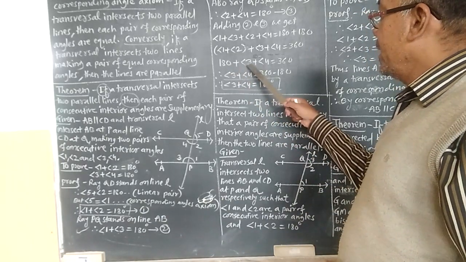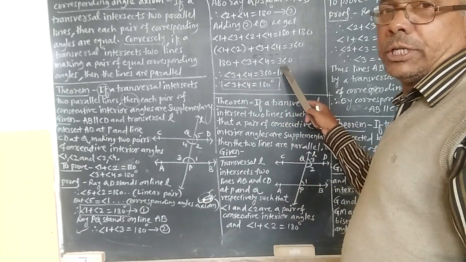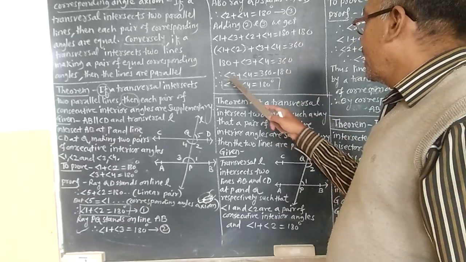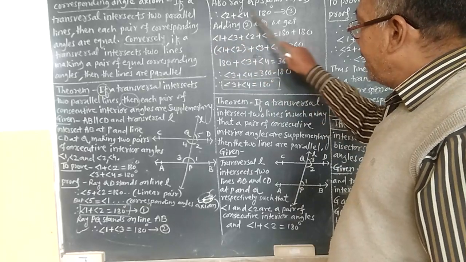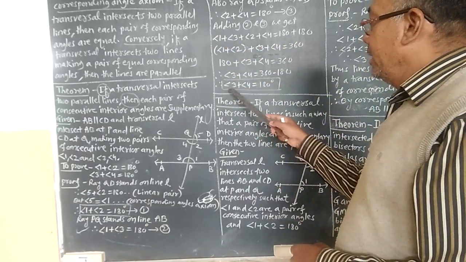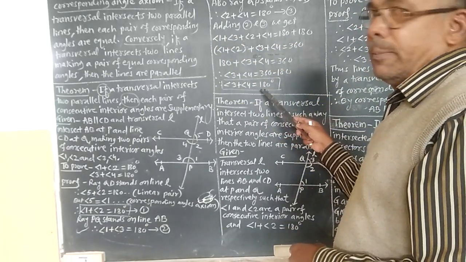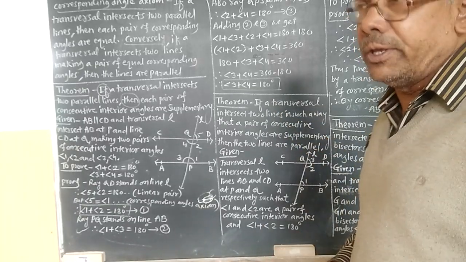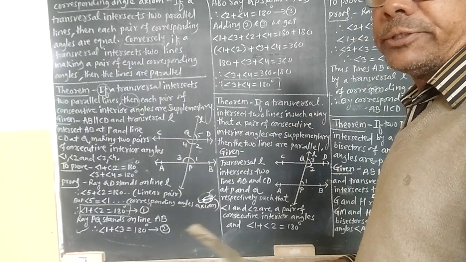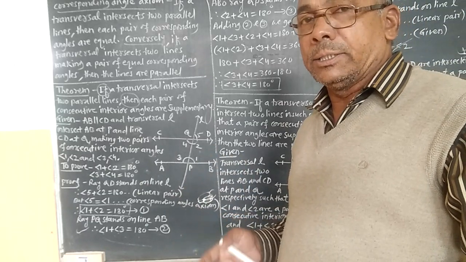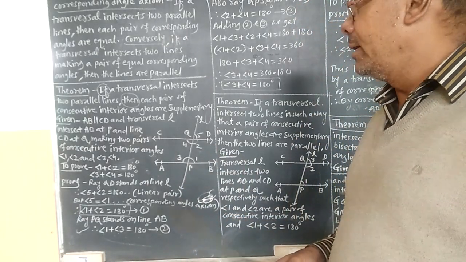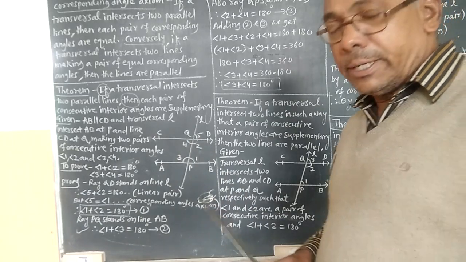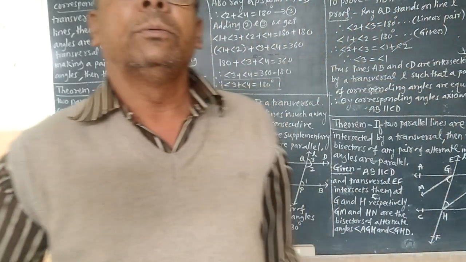So 180 plus angle 3 plus angle 4 is equal to 360, and therefore angle 3 plus angle 4 is equal to 360 minus 180. So angle 3 plus angle 4 is equal to 180 degrees. In this way we have proved that if a transversal intersects two parallel lines, then each pair of conjugate interior angles is supplementary. In this way we have proved the theorem here.